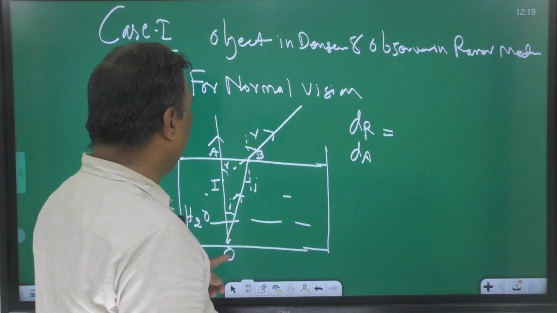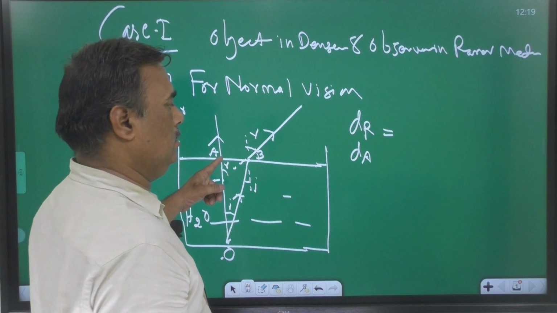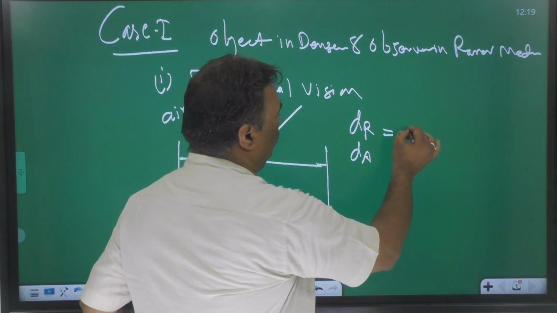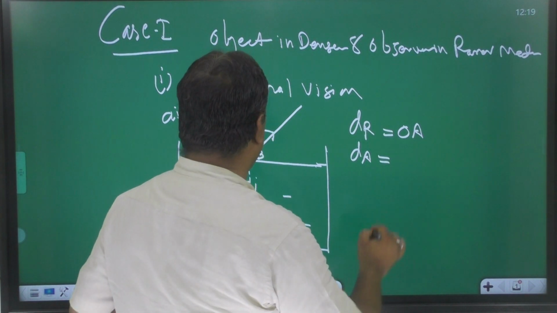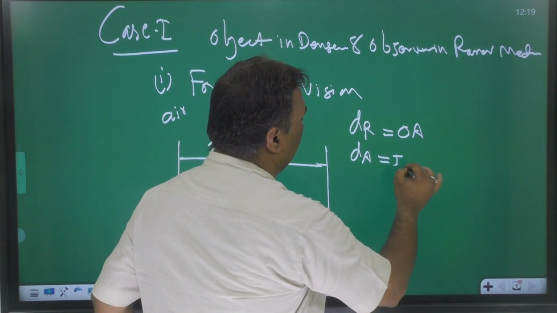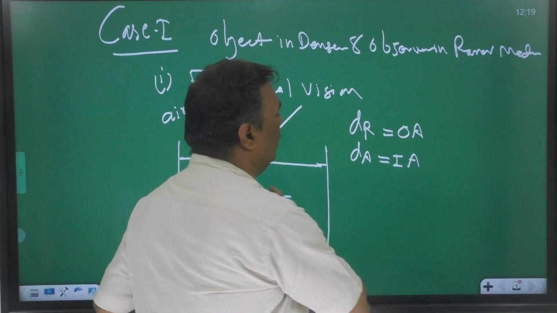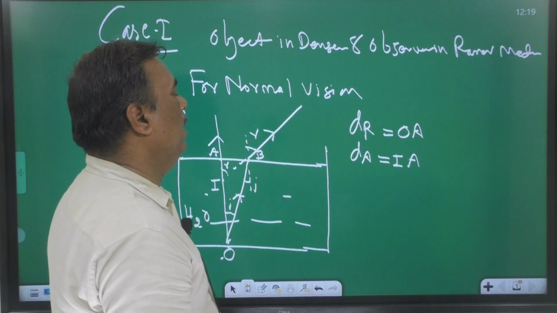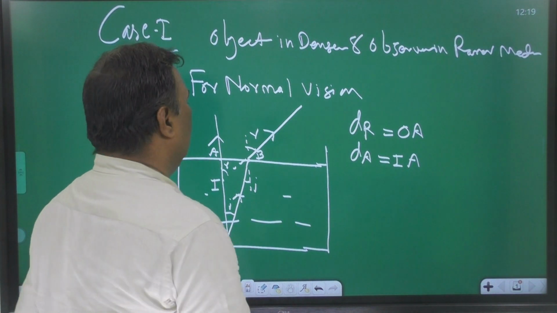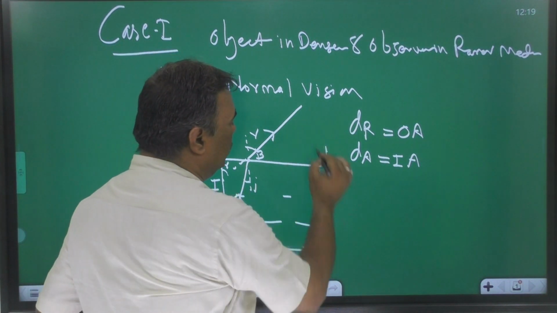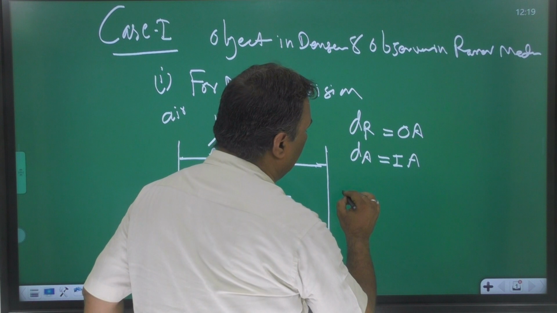The distance between the object and the free surface, OA, is the real depth. Apparent depth means the distance between the image and the free surface. Always remember this. Because light is deviated, we use Snell's law.